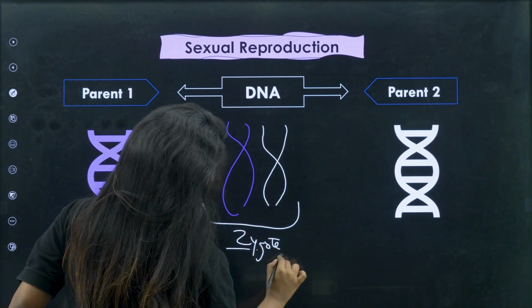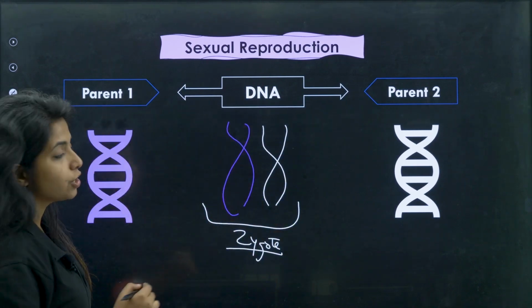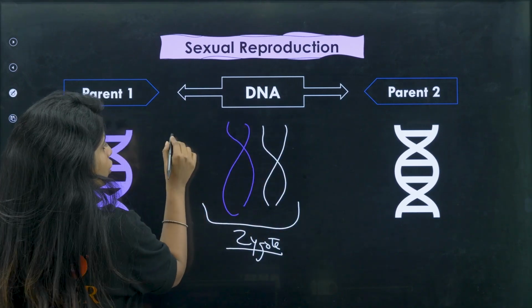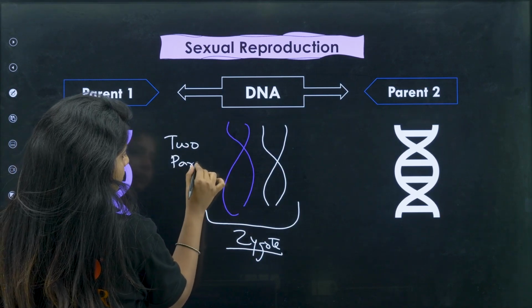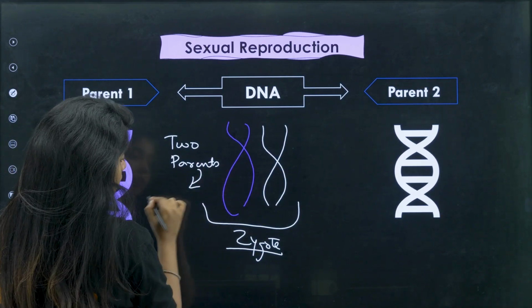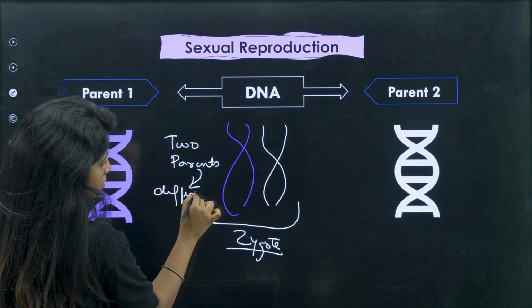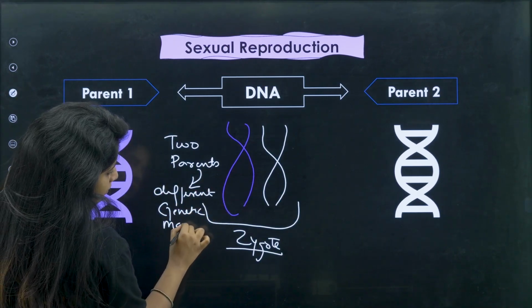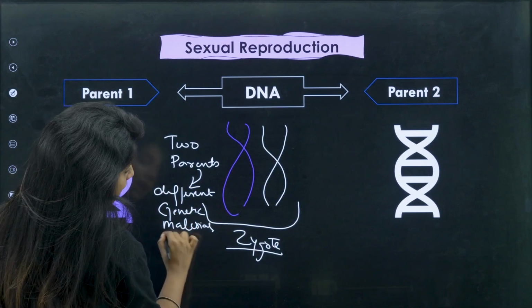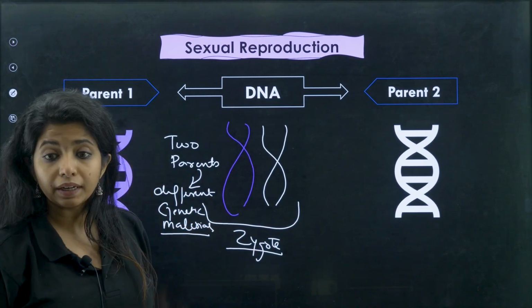So the first reason for sexual reproduction to have more variation is that because you are having two parents and hence different genetic material. Two parents and hence what? Two different genetic material as well.